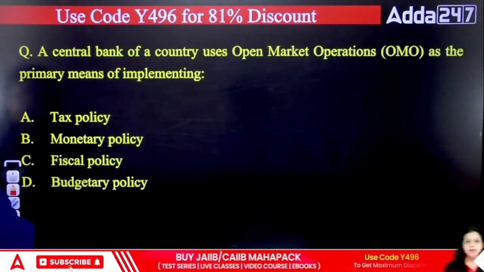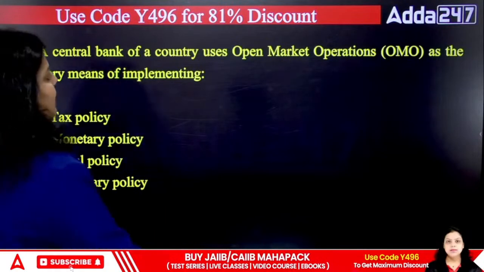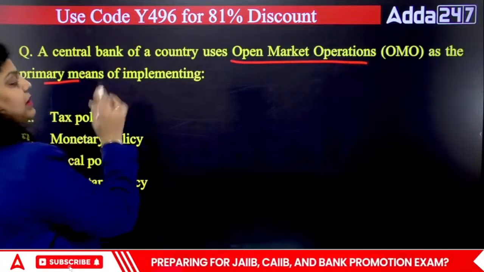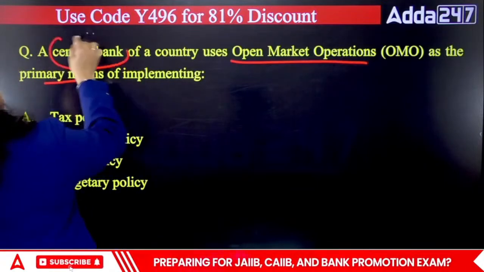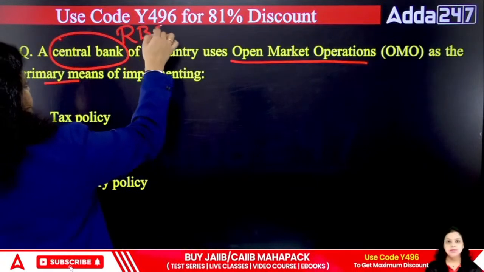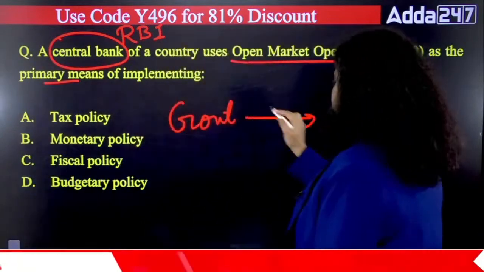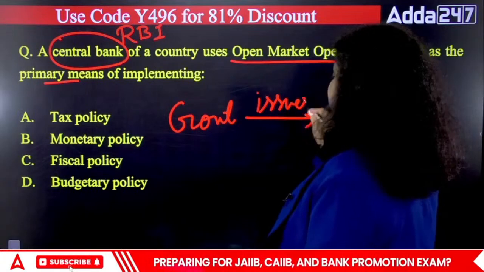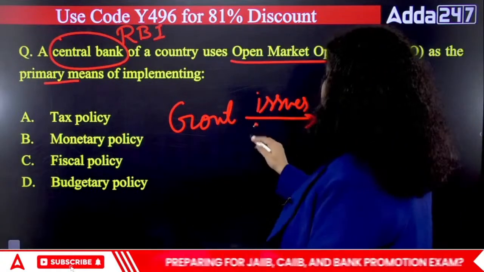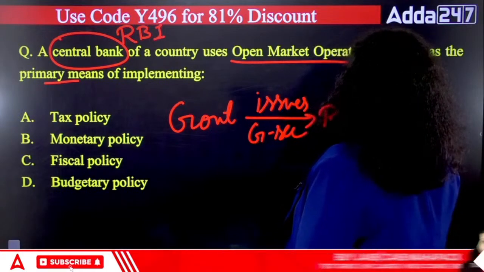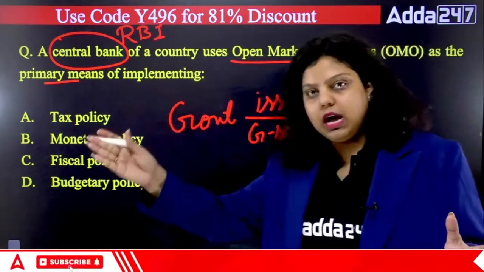Next, a central bank of a country uses open market operation as the primary means of implementing which of the following? So central bank means our RBI. And what is open market operation? Here the government of India issues its securities, and because RBI works as an agent of the government of India, the securities will be given to the RBI.